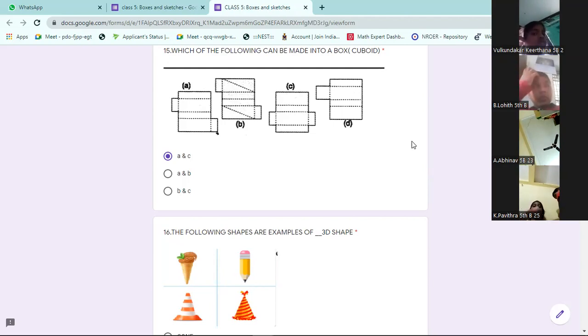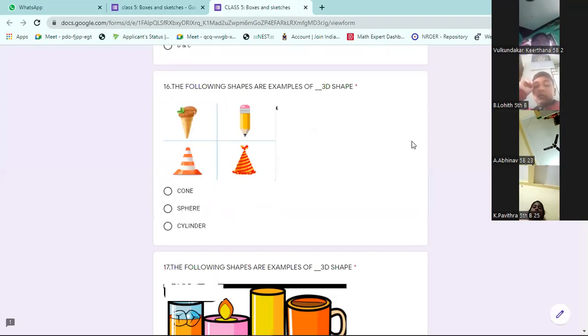When you fold, they have to be on opposite sides, so same side is not possible. That's why B is ruled out. These are the activities you are supposed to do. If you are free, you can try to make different shapes of cuboids using paper. 16th question.